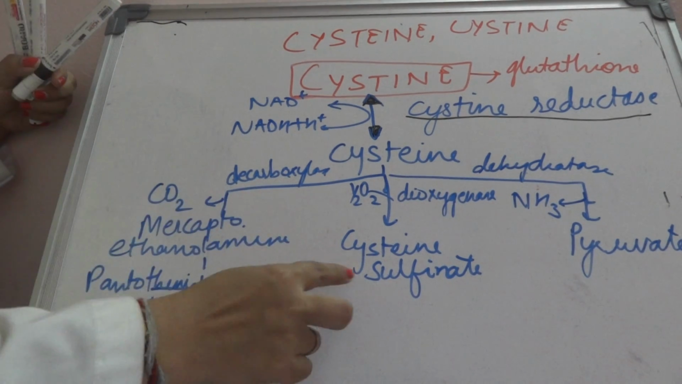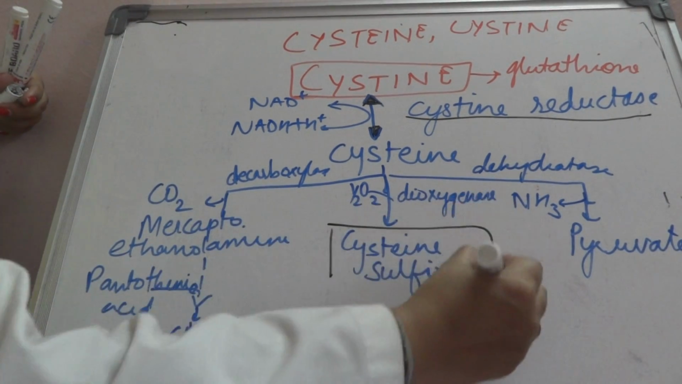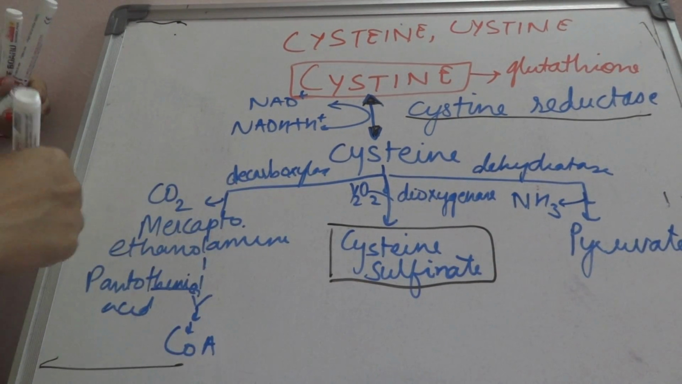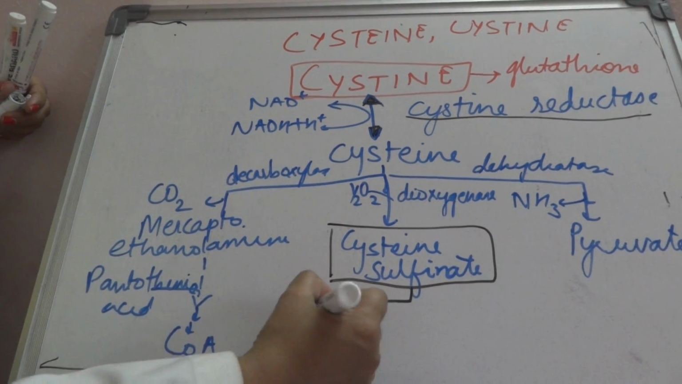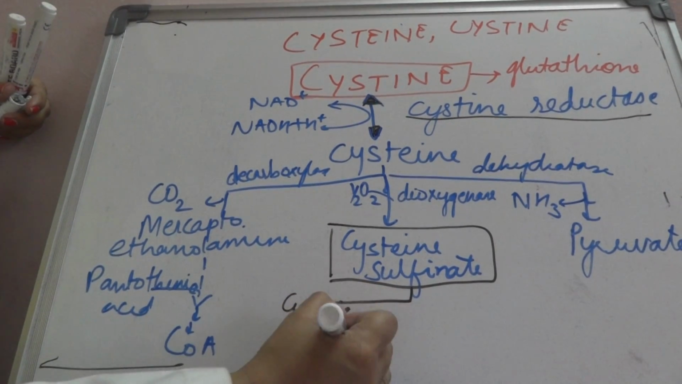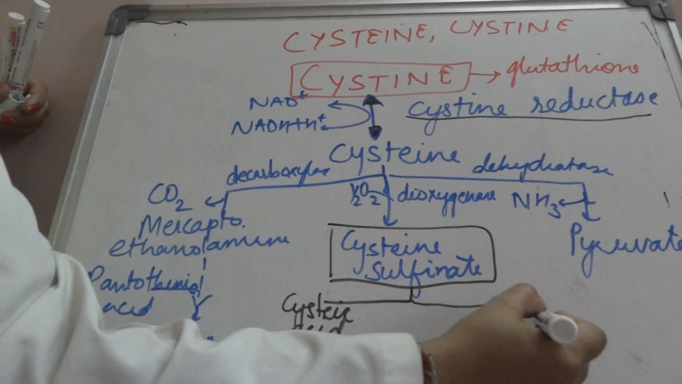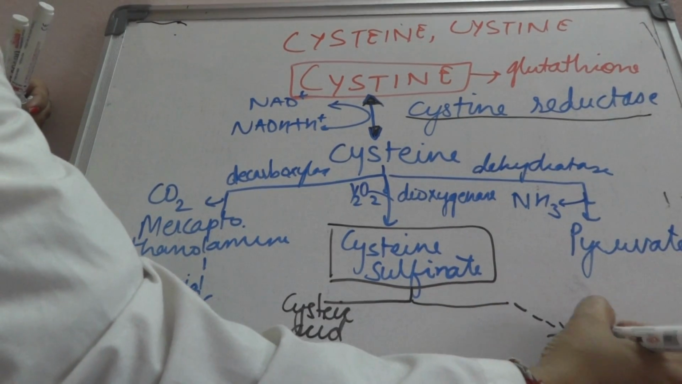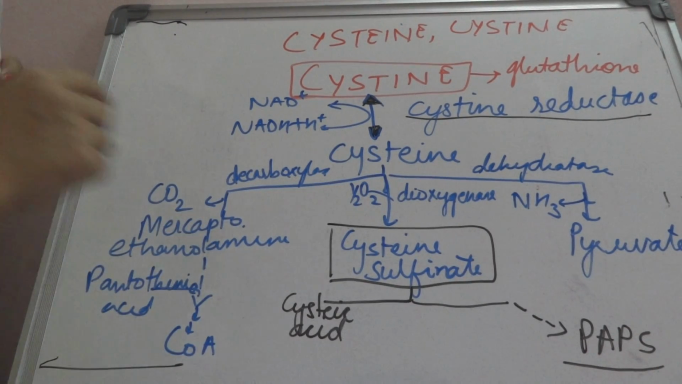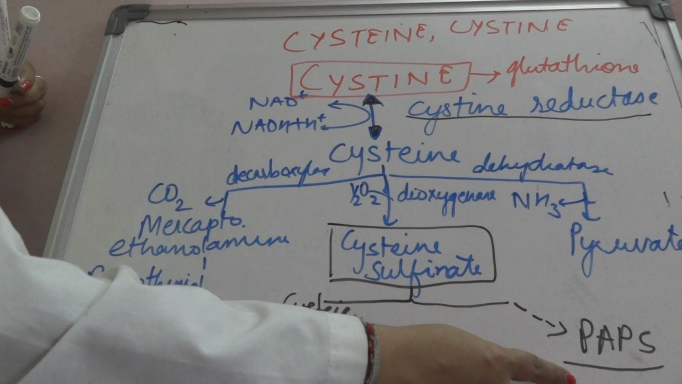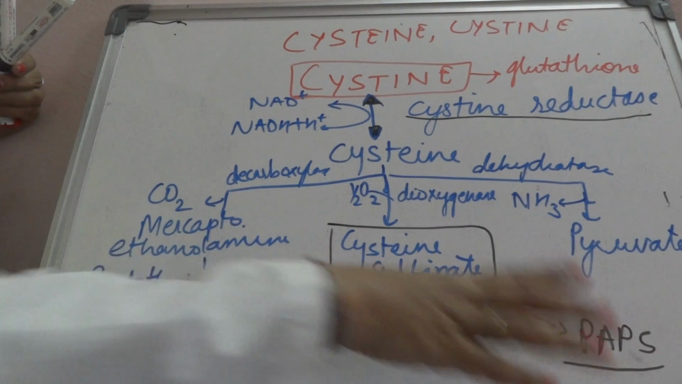Now coming to this important part, that is cysteine sulfinate. This cysteine sulfinate is important because it has two different kinds of fates. It could either form cysteic acid, or it could go through various different reactions to form an important molecule that is required, which is an active sulfate, that is PAPS. That is 3'-phosphoadenosine 5'-phosphosulfate. PAPS. In short, PAPS.